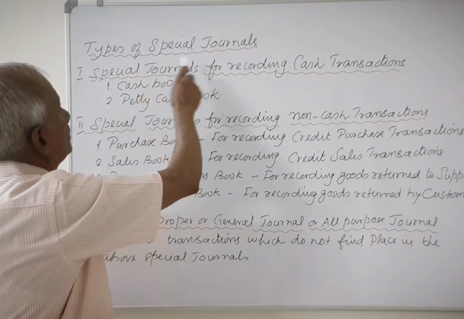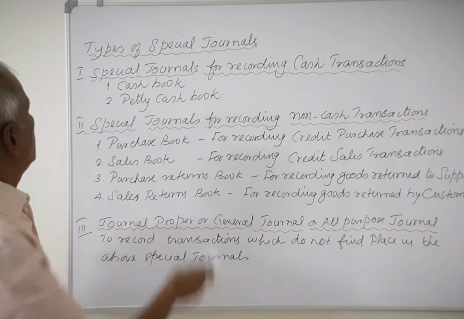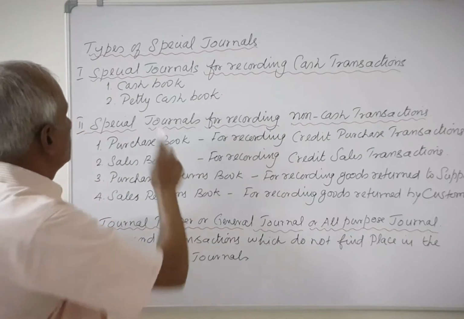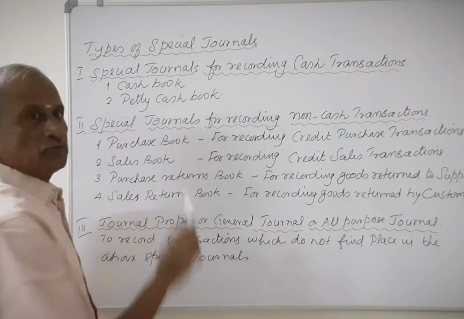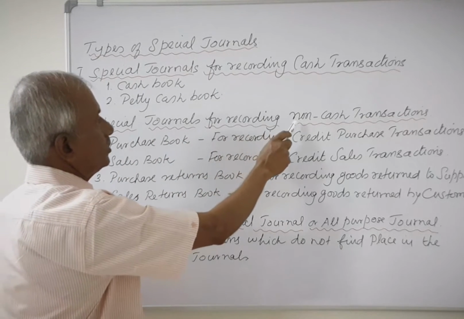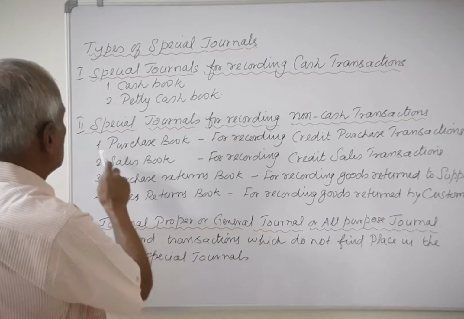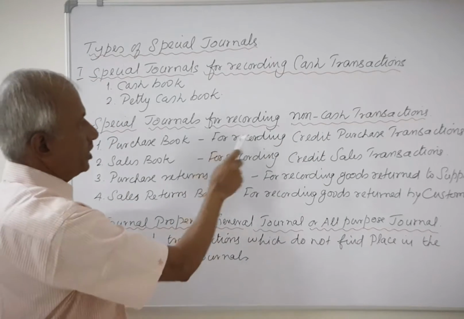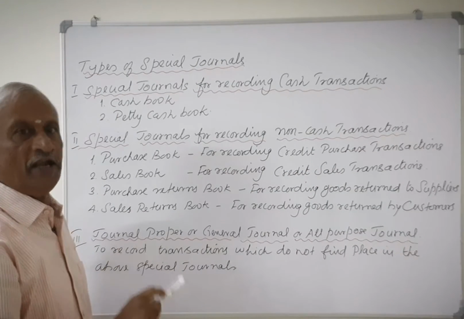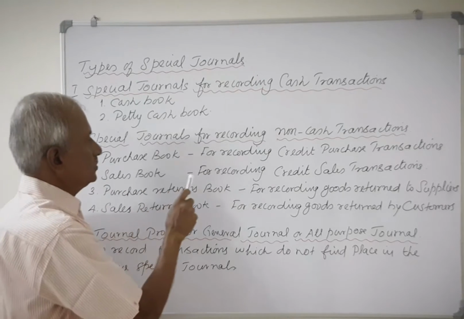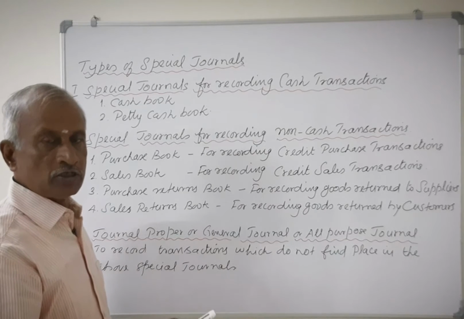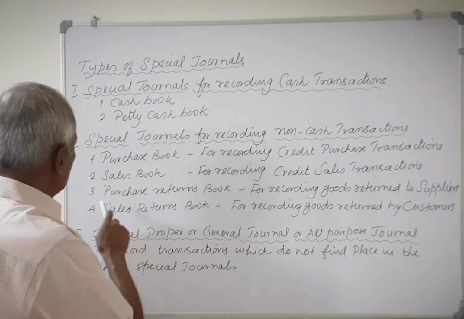Now let us see types of special journals. Number one, special journals for recording cash transactions: 1, cash book; 2, petty cash book. Number two, special journals for recording non-cash transactions: 1, purchase book for recording credit purchase transactions in the goods in which the trader deals in; 2, sales book for recording credit sales transactions in the goods in which the trader deals in.